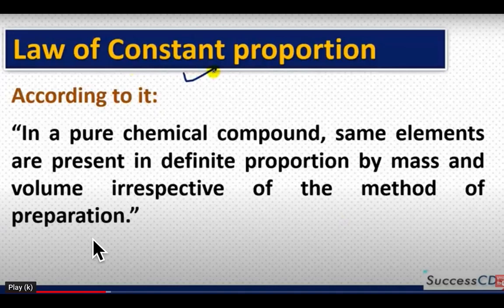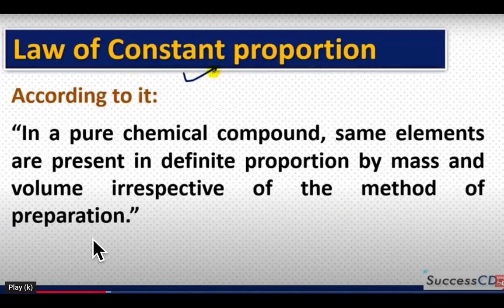Means in a compound, for example water, H2O, 2 atoms of hydrogen will combine with 1 atom of oxygen, whether it is prepared in India or US or somewhere else. Ammonia, NH3, 1 atom of nitrogen will combine with 3 atoms of hydrogen, and that ratio is fixed wherever you prepare it and whosoever prepares it. So this is the law of constant proportion.